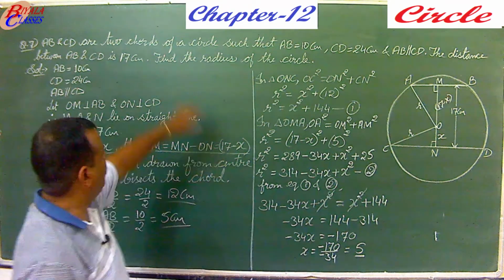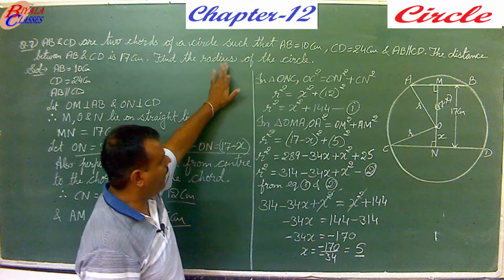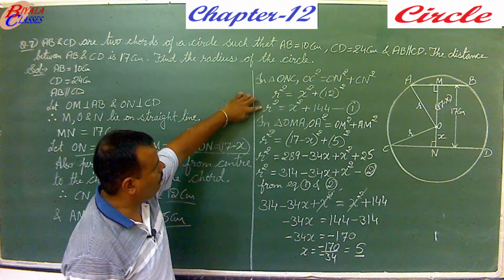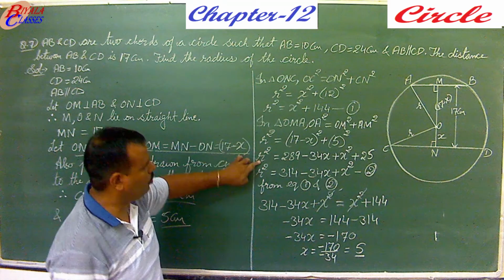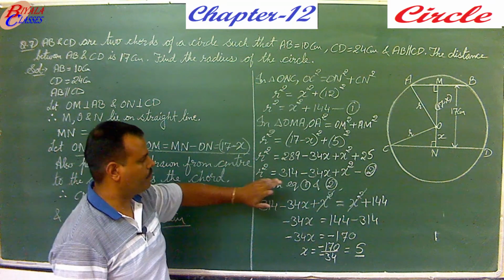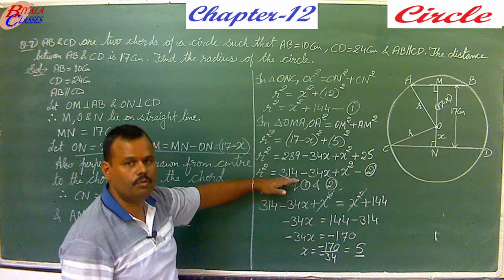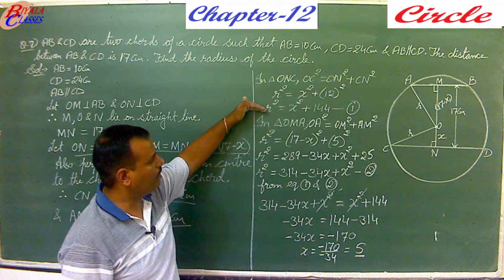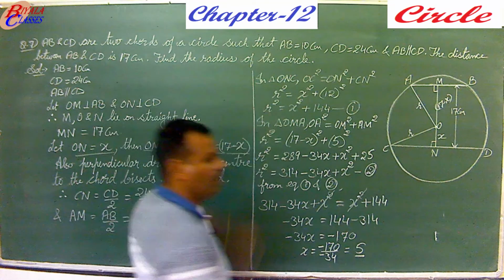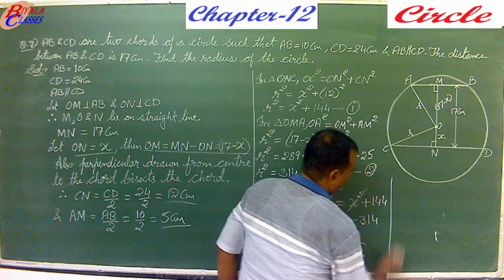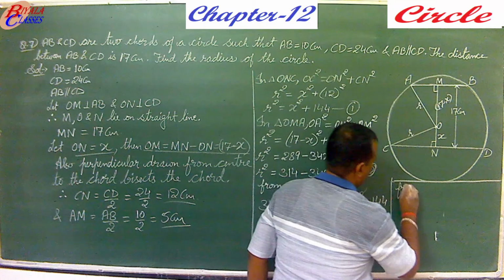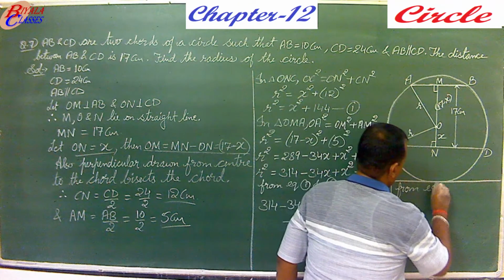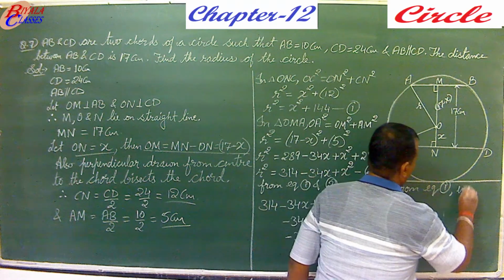But what we have to find out? We have to find the radius. So radius, it will be from either of the equations, 1 or 2. Either substitute the value of x in equation 2, or you substitute the value of x in equation 1. So substituting it, you will get the value of r, that is the radius. And easier will be equation 1.